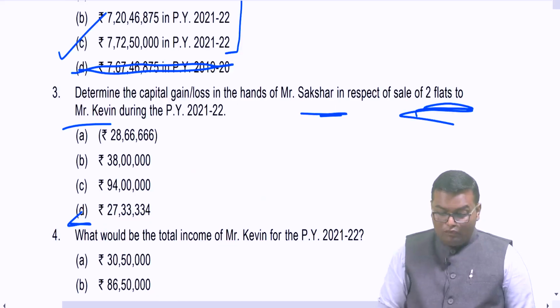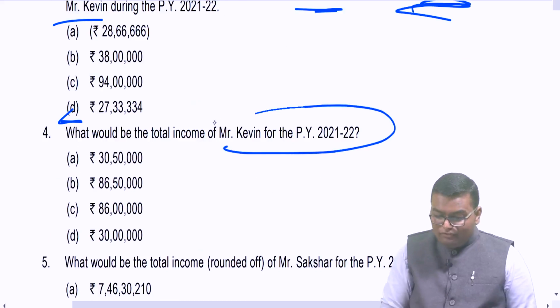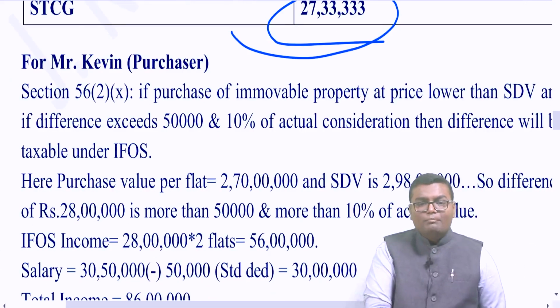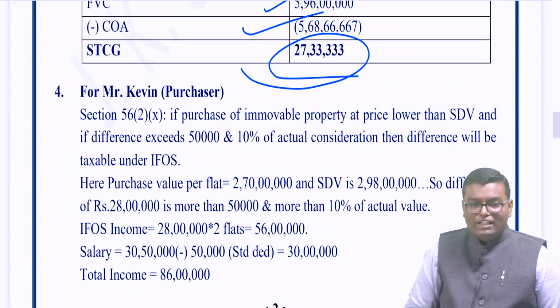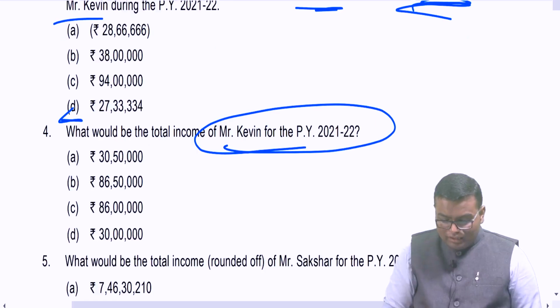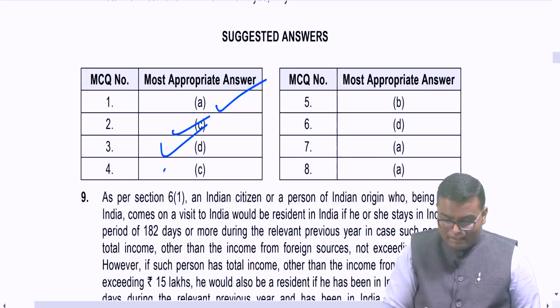However, what would be the total income of Mr. Kevin for the year 21-22? So we just did the income first of all. Per flat 28 lakh, so 2 flats 56 lakh. Salary income 30 lakh. Total income 86 lakh. The answer is option C.